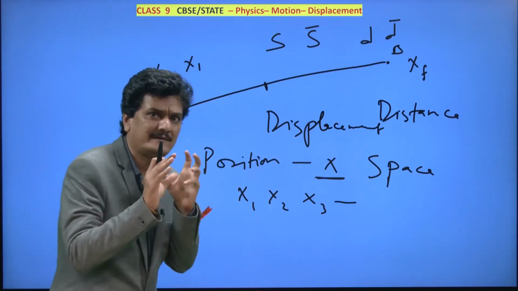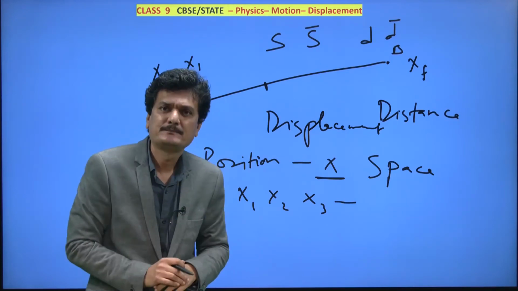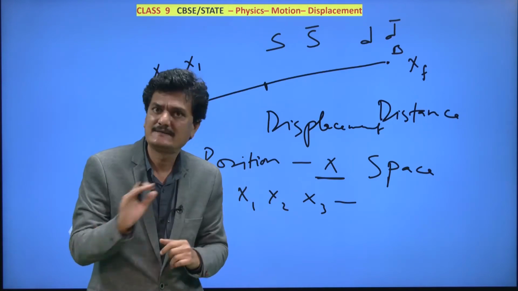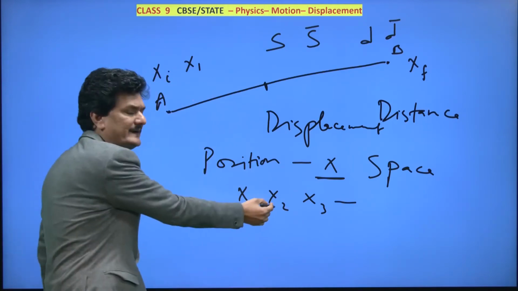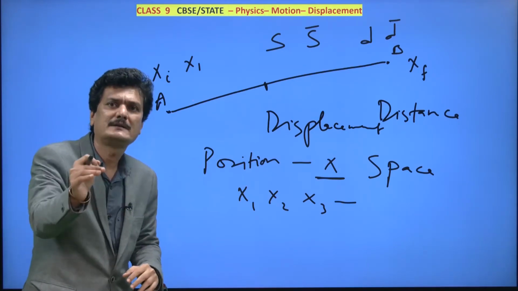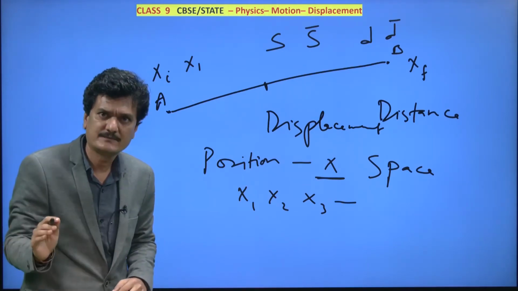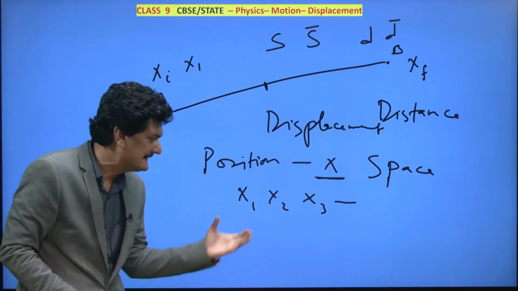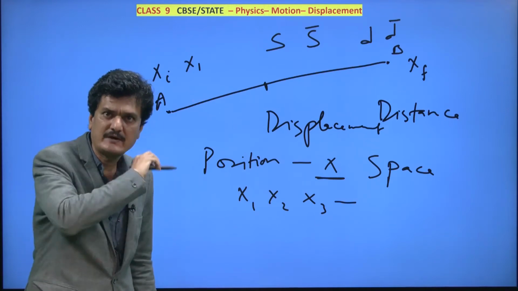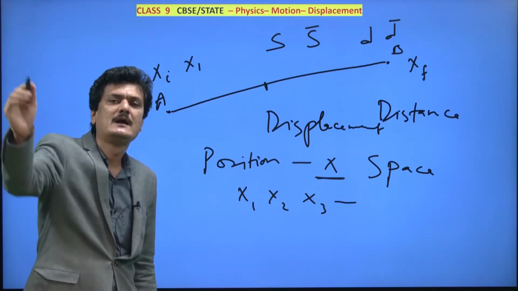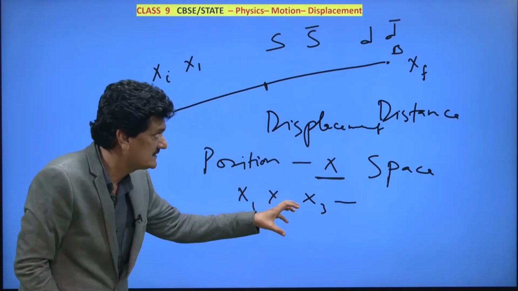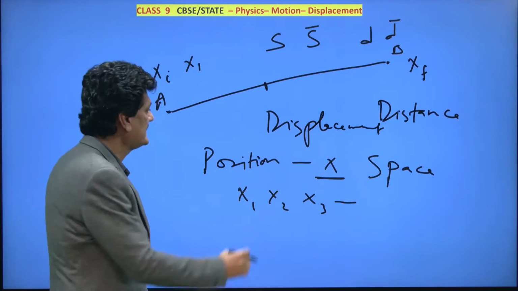And what is the thing which connects these positions? It is not the path taken by the body, because connecting x1 and x2 there can be different routes. Going from one place to another, you can select whatever route you want. But what exactly connects these positions? Displacement connects them. The straight line you draw between these two positions, the measure of that straight line, is called displacement.